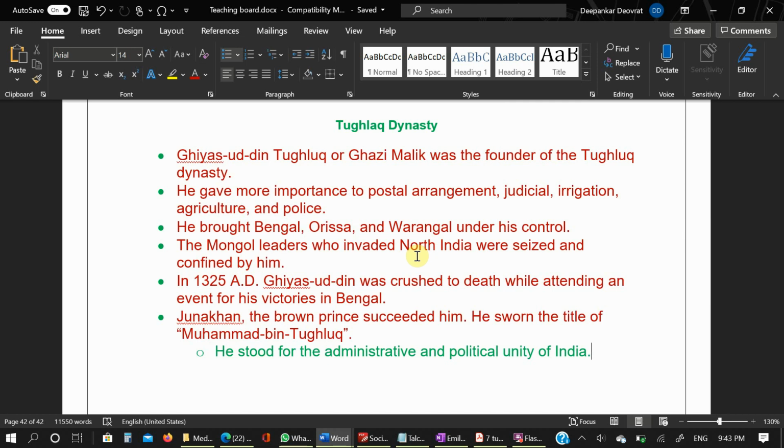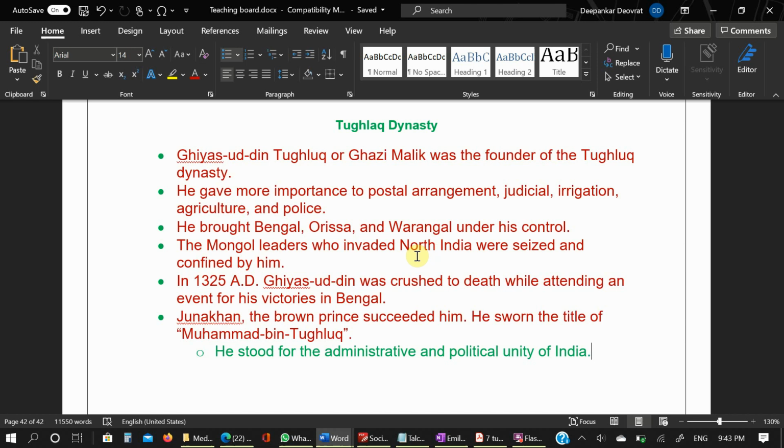Now the domestic policies of Muhammad bin Tughlaq. To fill the empty treasury, he raised taxes in the Doab region, the fertile river areas, and many people ran away to the forest to avoid heavy taxes, due to which cultivation was neglected and severe food shortage occurred. He shifted his capital from Delhi to Devagiri and ordered the common people and government officials to shift there. After many difficulties, he ordered them to return to Delhi again.